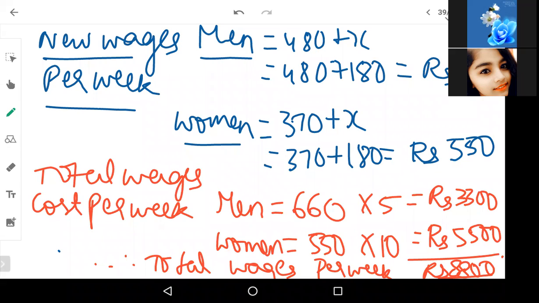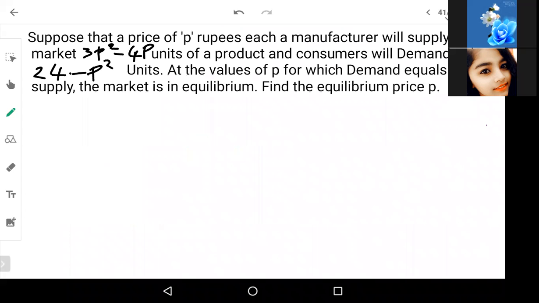Any doubts? Okay, now going to the last question of this chapter. If we finish this, we are done with the equations chapter.